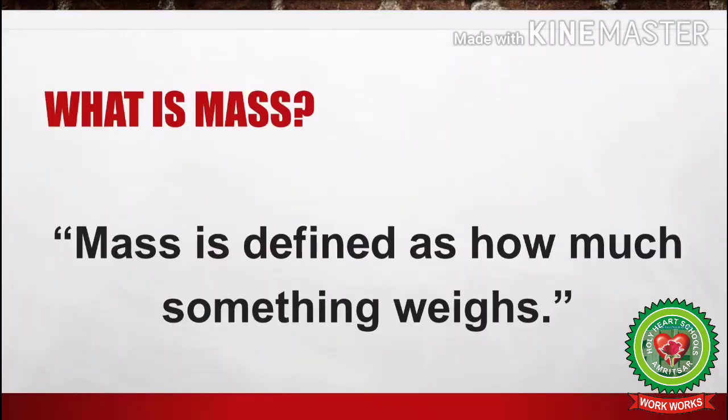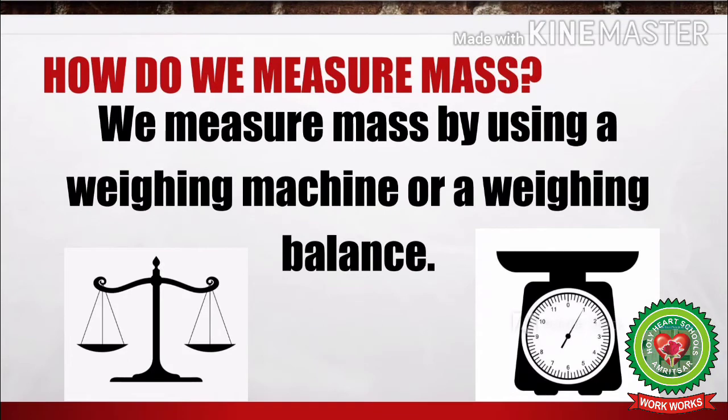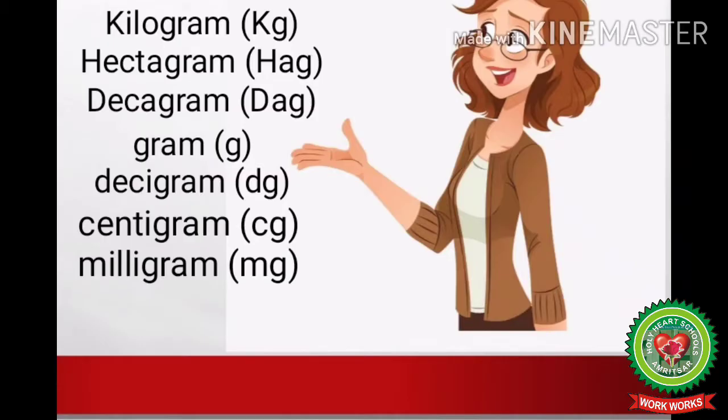So, what is mass? Mass is defined as how much something weighs. And how do we measure mass? We measure mass by using a weighing machine or a weighing balance. Let us discuss the different units of mass: kilogram, hectagram, decagram, gram, decigram, centigram and milligram. Kids, it is very important to remember all the units of mass for conversion.